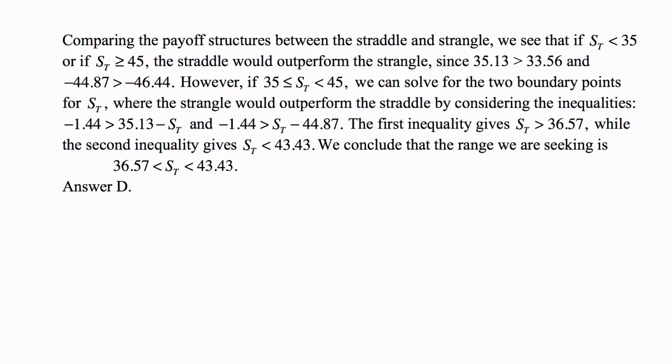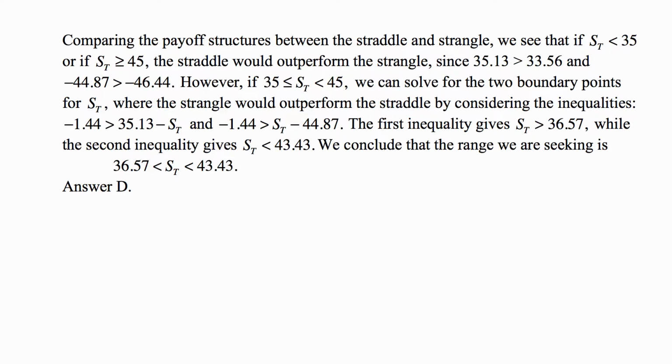However, between 35 and 45, we can solve for the two boundary points for S sub t, where the strangle would outperform the straddle by considering the inequalities, that negative 1.44 is greater than 35.13 minus S sub t, and negative 1.44 greater than S sub t minus 44.87.